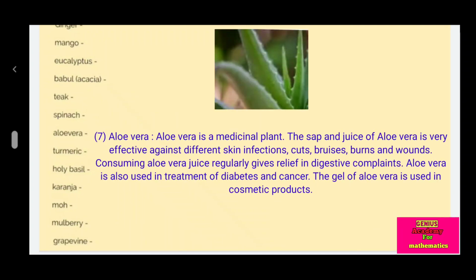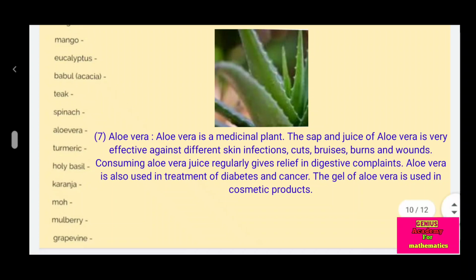Aloe vera is a medicinal plant. The sap and juice of aloe vera are very effective against different skin infections, cuts, bruises, burns and wounds. Consuming aloe vera juice regularly gives relief in digestive complaints. Aloe vera is also used in the treatment of diabetes and cancer. The gel of aloe vera is used in cosmetic products.